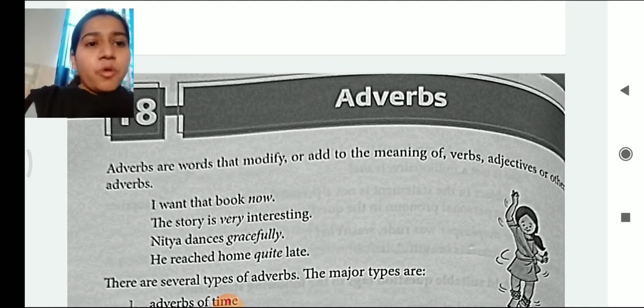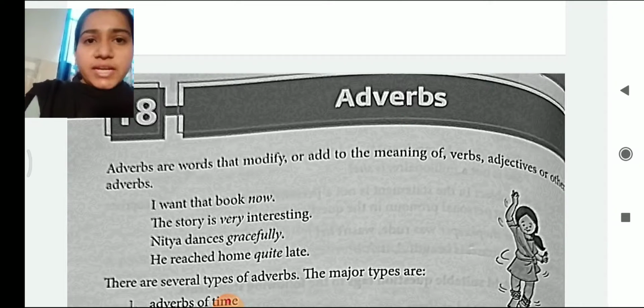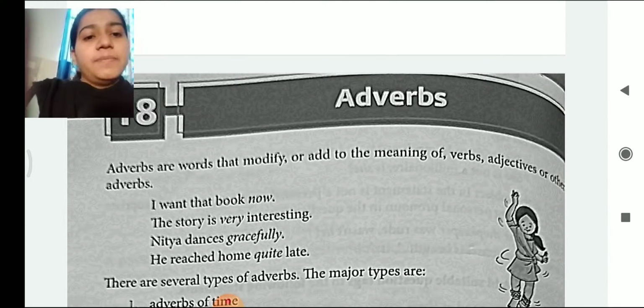Adverbs are the words that modify or add meaning to the verb, adjectives or other adverbs. So what are adverbs? Adverbs are the words that modify or add the meaning to the verb, adjective or other adverbs of the sentence. Let's see the example. I want that book now. So here now, which is used in the sentence, is a part of adverb. The story is very interesting. So here very is used as a part of adverb. Nitya dances gracefully. He reached home quite late. So here quite is used as a part of adverb.